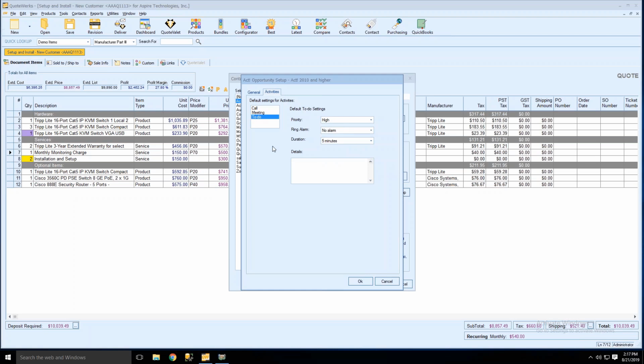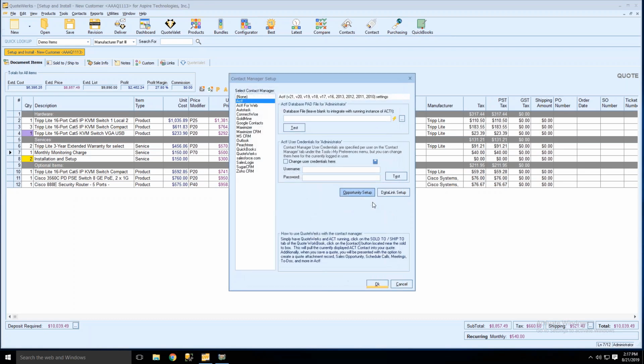And again, these are just the defaults, so they can be changed each time you're creating a new call or a meeting or to-do. The users will have the flexibility to adjust as needed, but at least this way you can make sure that company-wide installations will all have the same default settings. So if you want to keep everything uniform, you'll have that opportunity.